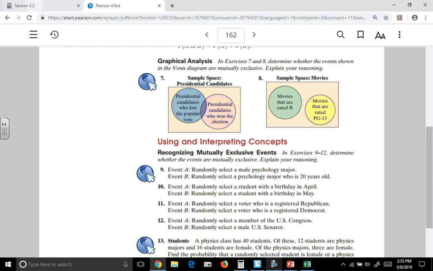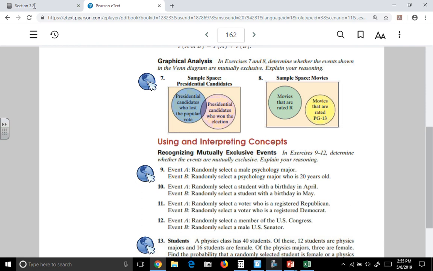Let's look at some homework questions out of section 3.3. Let's begin by looking at number 10, and we're to choose whether these events are mutually exclusive or not. So event A, a person selected has a birthday in April, and the other event is that a person has a birthday in May.